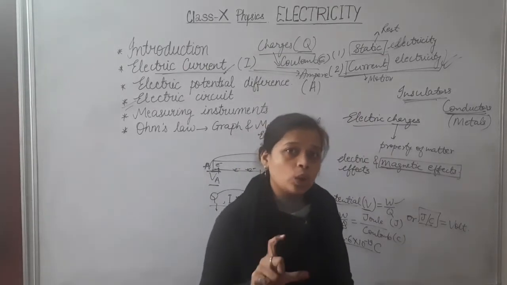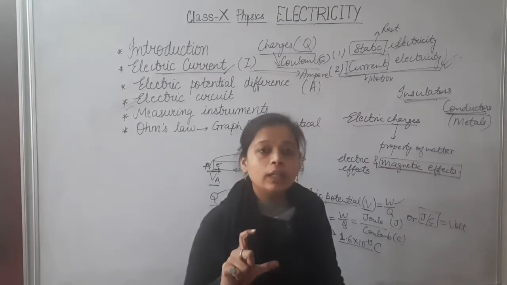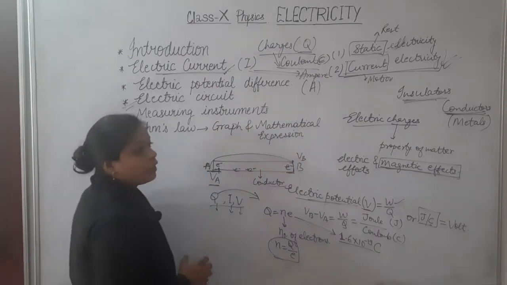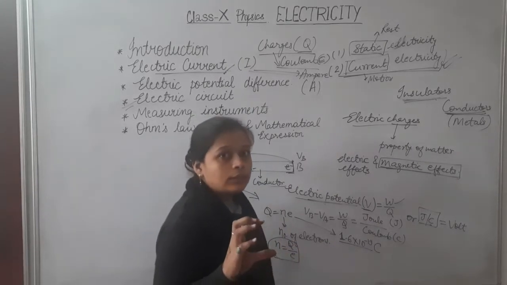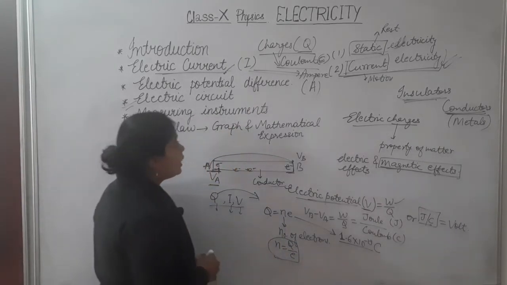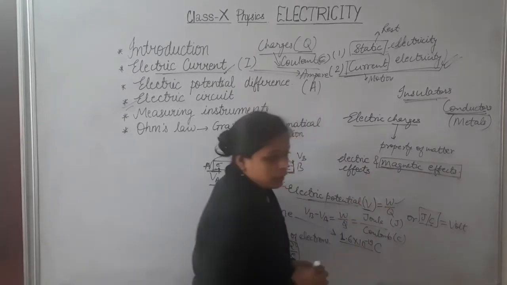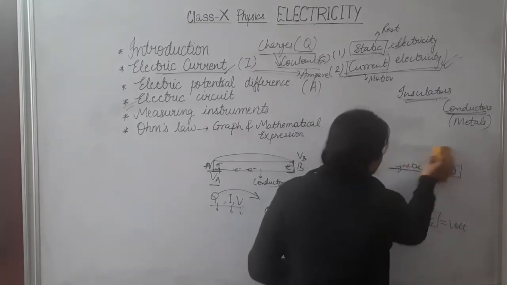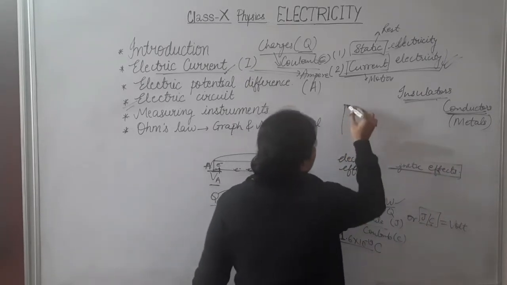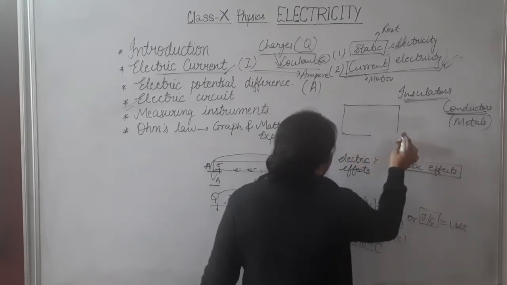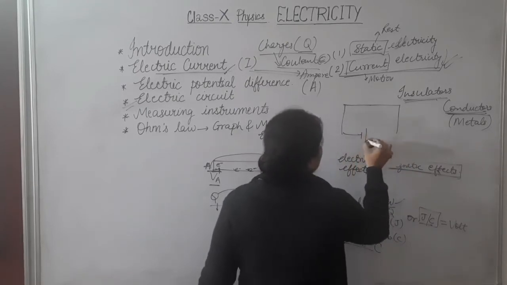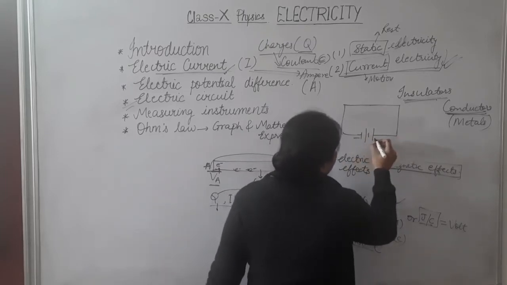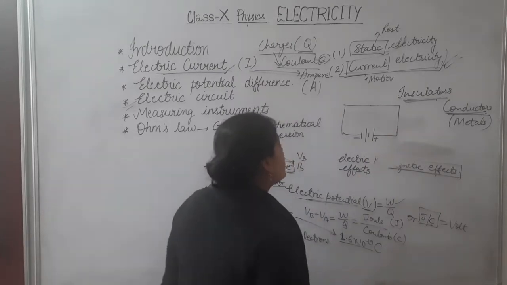It is a closed path. An electric circuit is a closed path in which various types of electric equipment are set. Generally speaking, I say this is a simple circuit in which this symbol, which you have studied in your previous classes, denotes the symbol of a battery, where this is the negative terminal and this is the positive terminal.